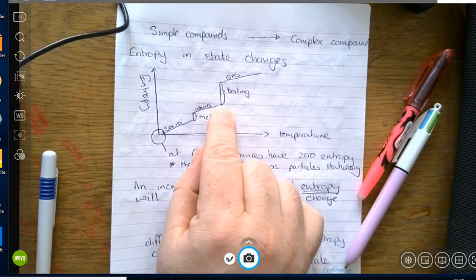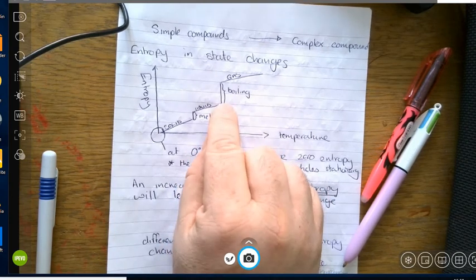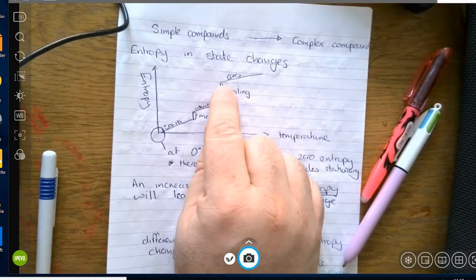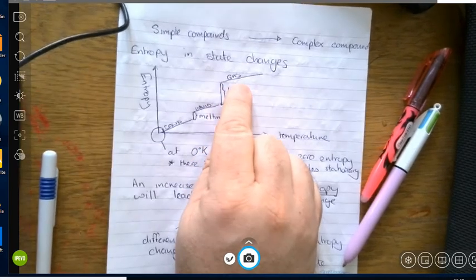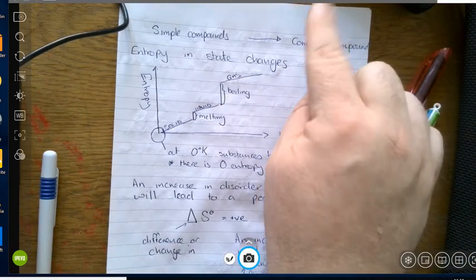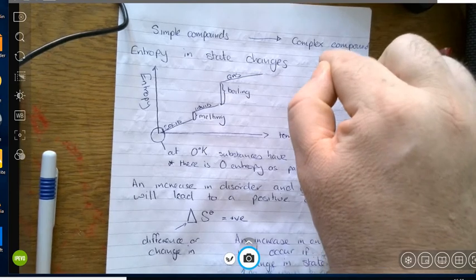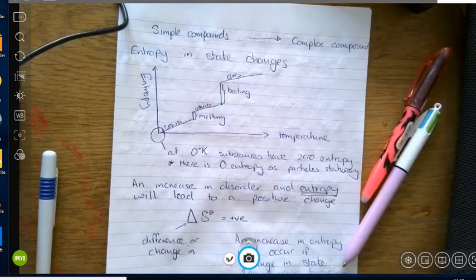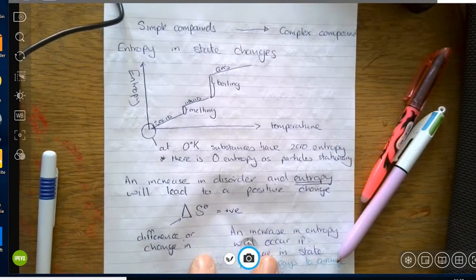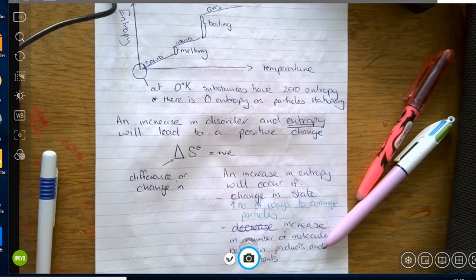This is called the latent heat of vaporization, and at this point all of the bonds between the liquid are being broken, and it then turns into a gas, and this will carry on indefinitely as high as the temperature goes, and possibly another state change right up here as it goes from a gas into a plasma. But that's A-level physics. Okay, so you get this idea that increasing disorder of the system increases the entropy.